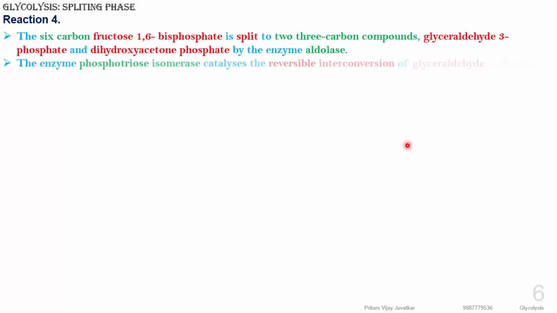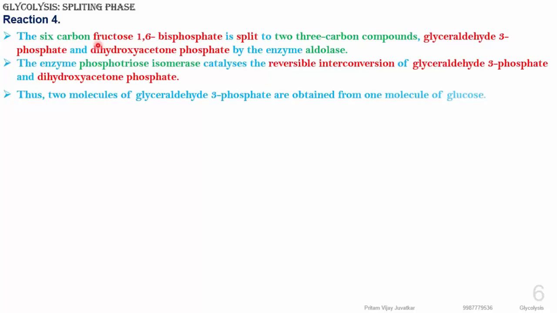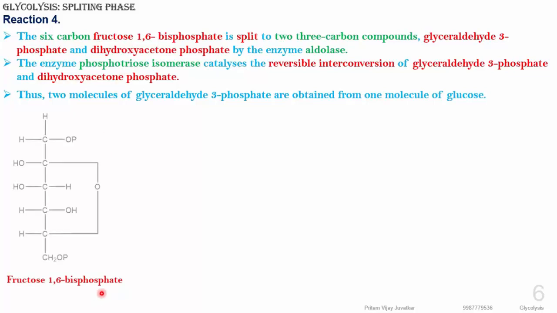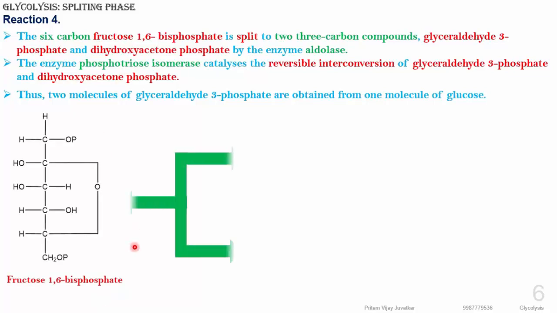In this splitting phase, the 6 carbon moiety known as fructose 1,6 bisphosphate will get split. Split means divide, into two 3 carbon compounds. We can see here the fructose 1,6 bisphosphate. This splitting occurs in the presence of one enzyme known as aldolase, which breaks the bond between the fourth and fifth carbon.